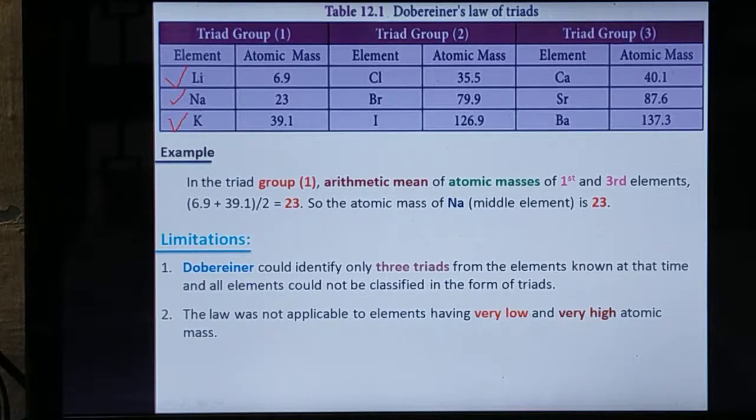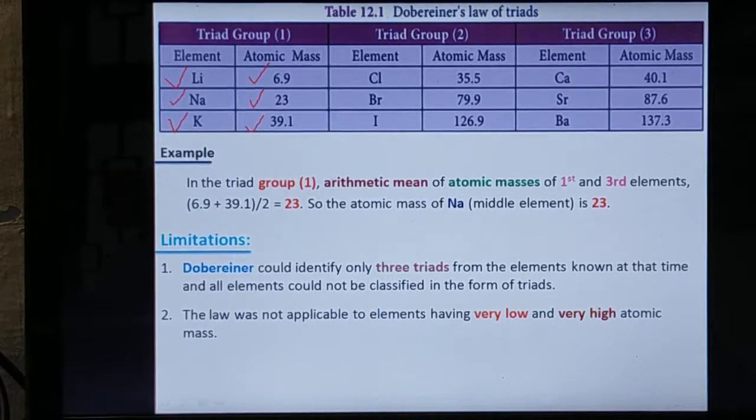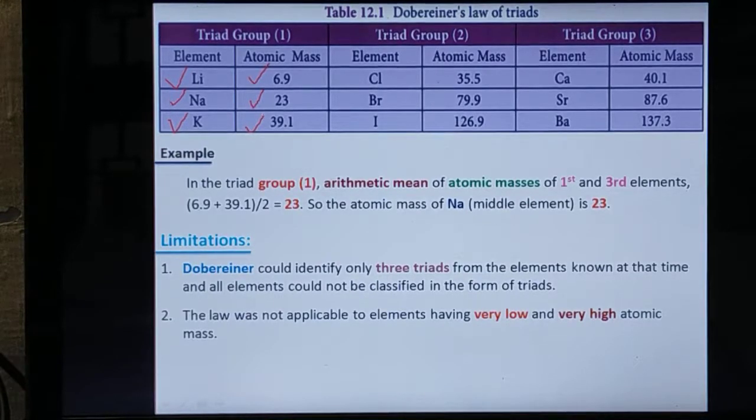Lithium's atomic mass is given as 6.9, for sodium 23, for potassium 39.1. Now the middle element, sodium, has atomic mass 23. Let us see how it is nearly the same as the arithmetic mean of the atomic masses of the other two elements, lithium and potassium.